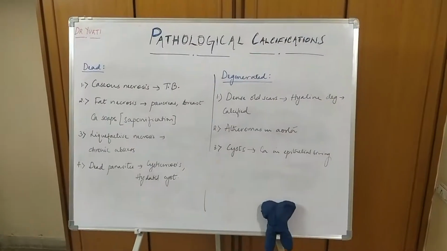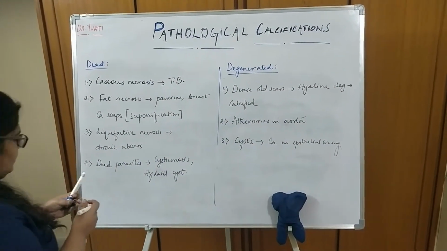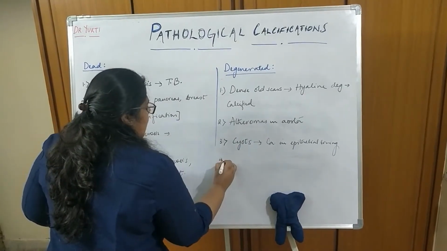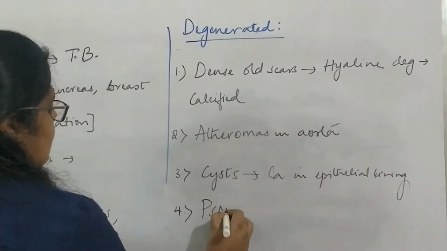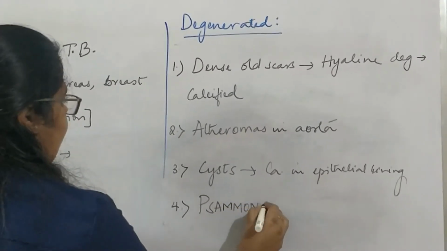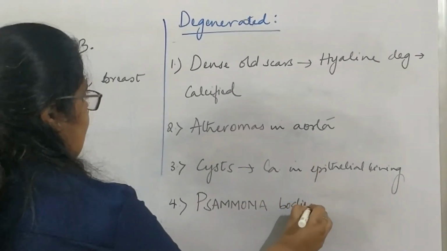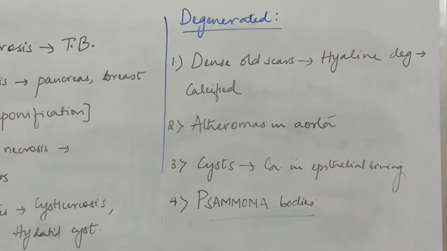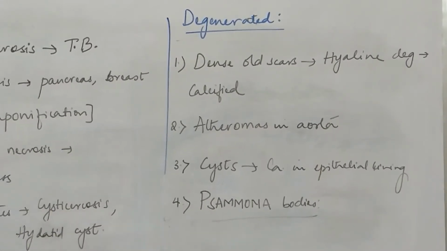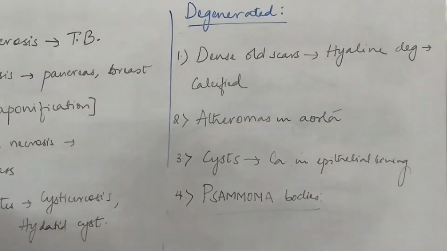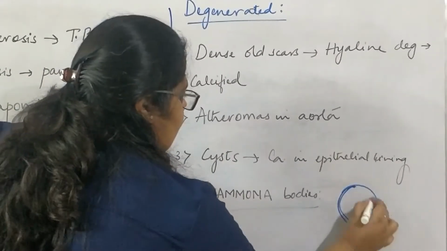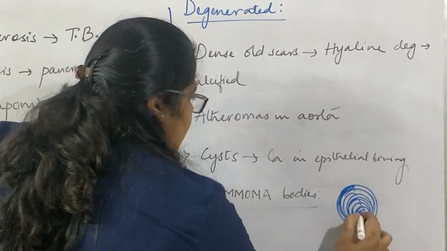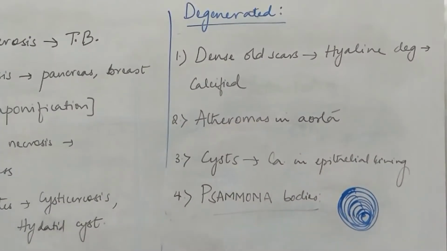Now, one more important point here that comes under the example of degenerated tissue is something called Psammoma bodies. Okay. These are generally seen in benign and malignant tumors. These are also calcifications only. They are arranged in concentric circles. You will see in histopathology bodies like this. So these are spherules of nothing but calcified material only.